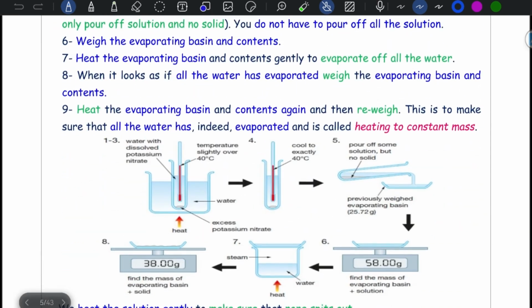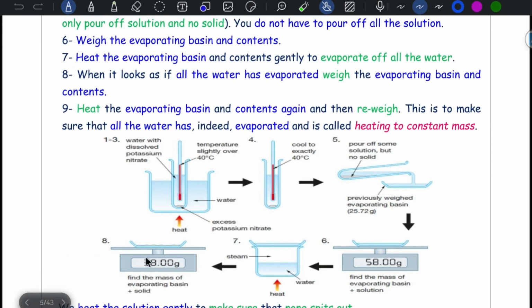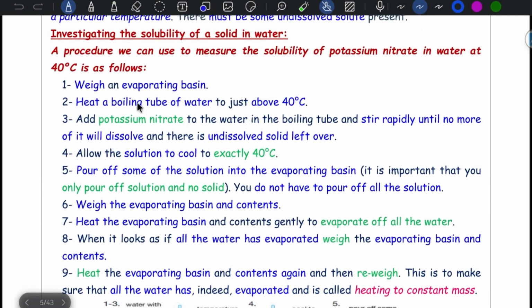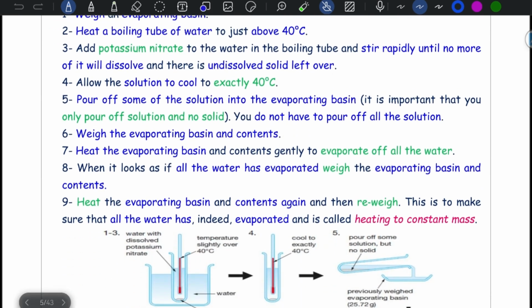So at the beginning we just weigh the empty evaporating basin, then heat a boiling tube of water to just above 40. Add potassium nitrate to the water in the boiling tube and stir rapidly until no more of it will dissolve and there is undissolved solid left over. Take care of this excess to make a saturated solution. Allow the solution to cool to exactly 40 degrees Celsius. Pour off some of the solution into the evaporating basin.